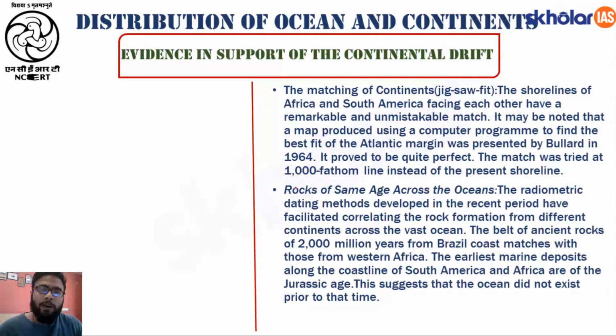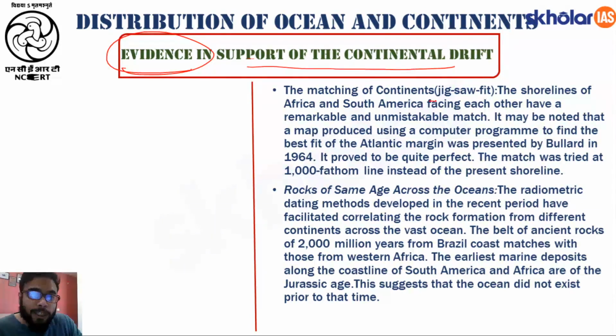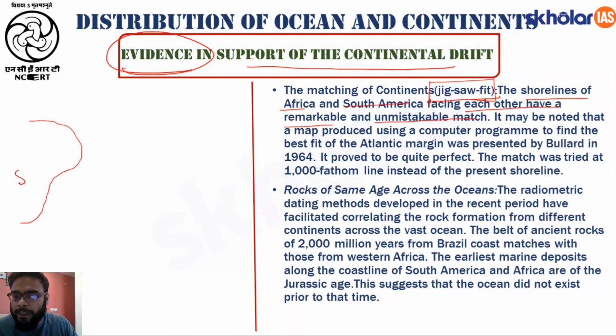Fine. Now, he not only gave the theory, but he also gave evidences in support of the continental drift theory. And the first evidence, he termed it the jigsaw fitting evidence. Now, what is this jigsaw fitting evidence? Let us understand. The shorelines of Africa and South America facing each other have a remarkable and unmistakable match. For example, if I draw South America here, okay, this is South America.